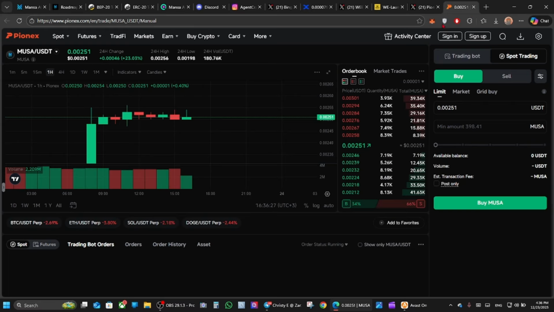Now let's jump to the Pionex trading. Here you can trade MUSA on Pionex. This is the chart, and you can buy and sell.